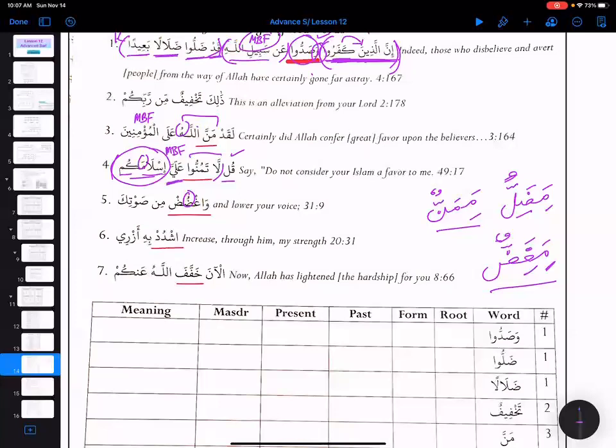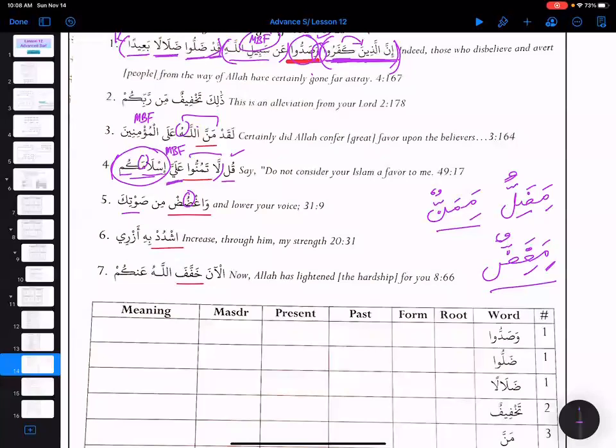Okay, so wa ghudud. This is a command, right? It is anta only, not antum. So wa ghudud min sautika, lower down your voice. How are we going to label that?